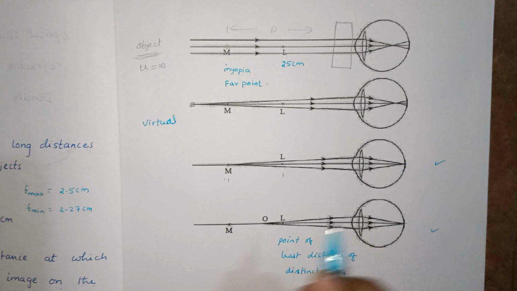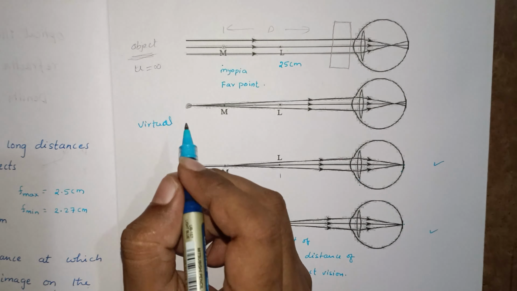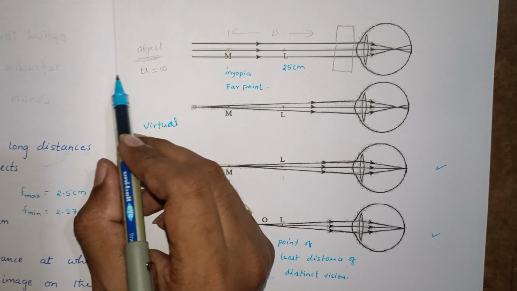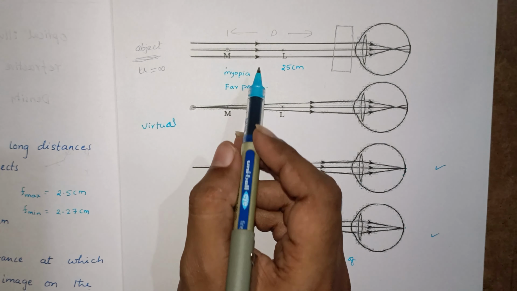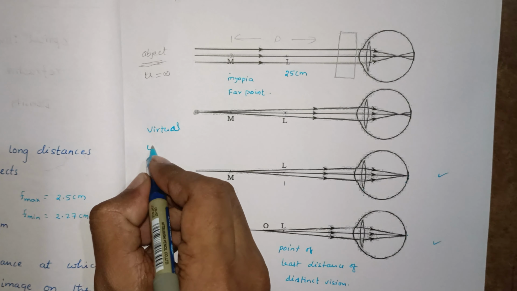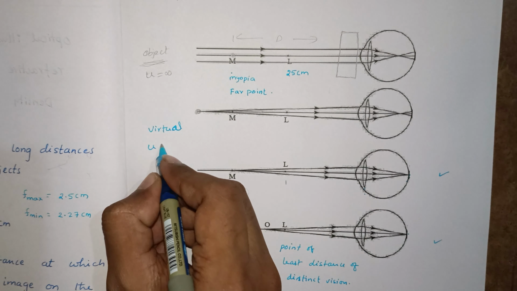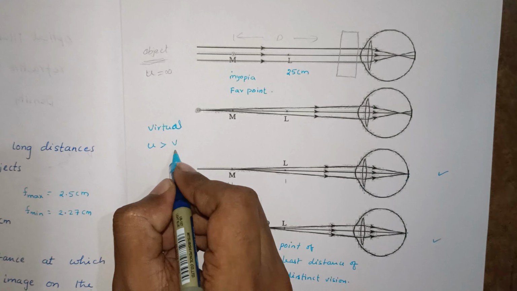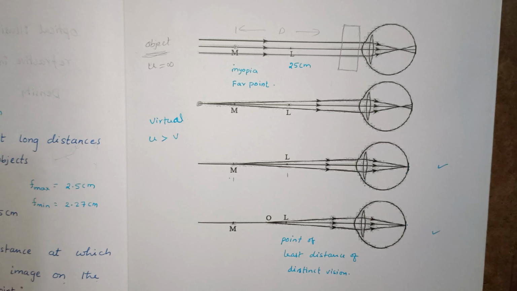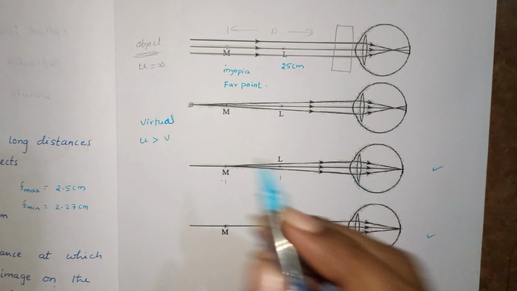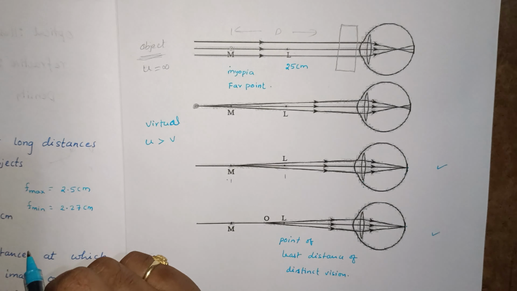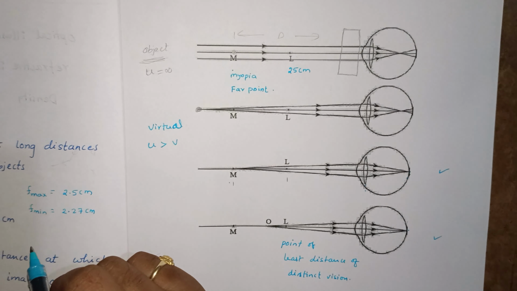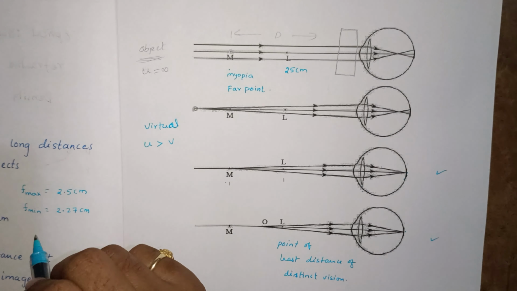The object distance is more and the image distance is less. So the object distance is more than the image distance. Now, which lens can give these conditions? We have two types of lenses. One is biconvex, another one is biconcave.